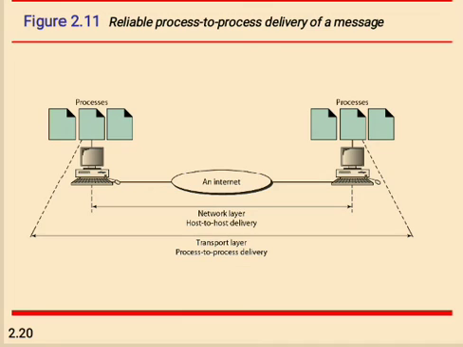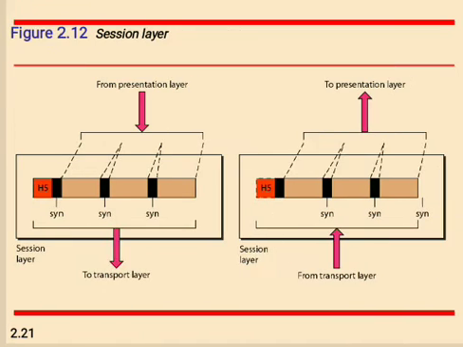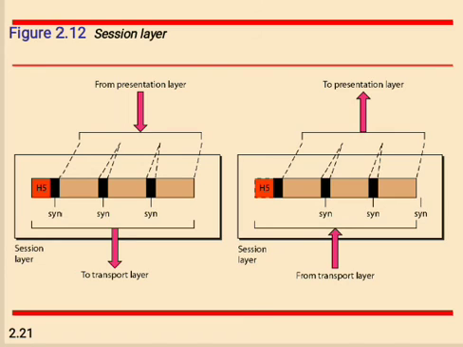Now some points on the transport layer. The transport layer is operated by an operating system. It is part of the operating system and communicates with the application layer by making system calls. The transport layer is called the heart of the OSI model. Next we are going to see the session layer.